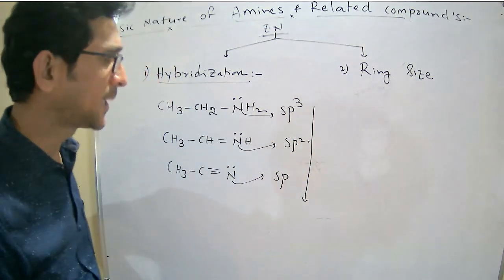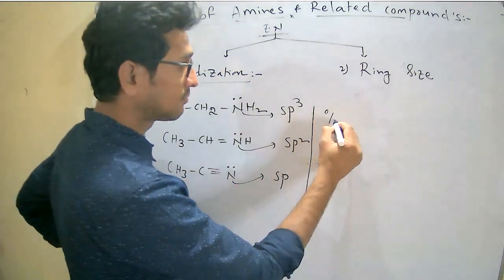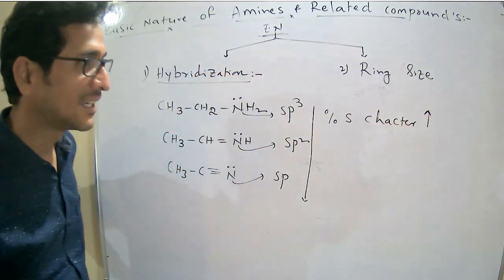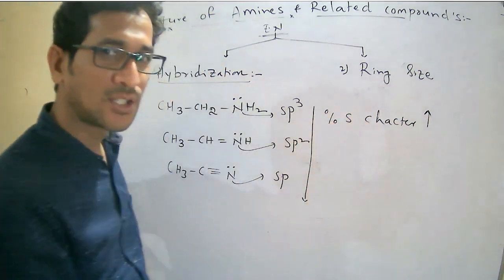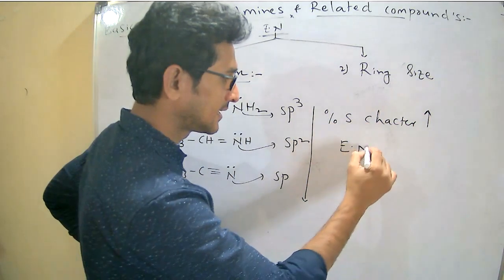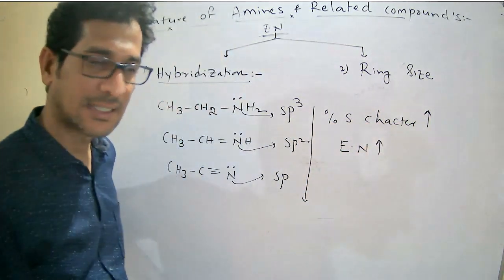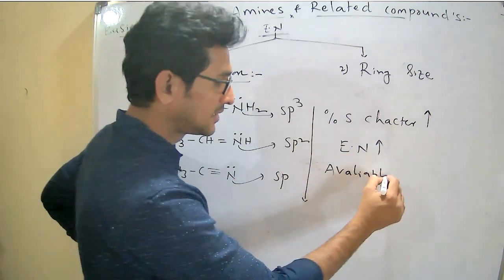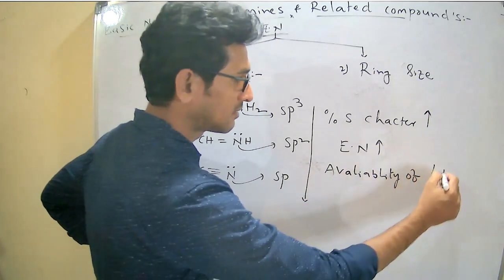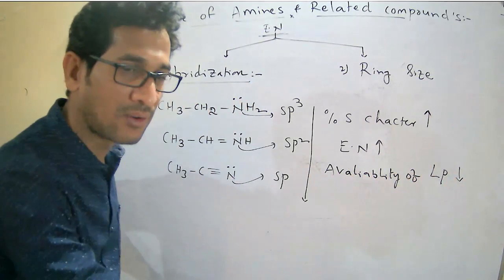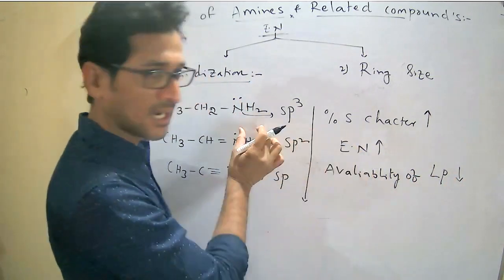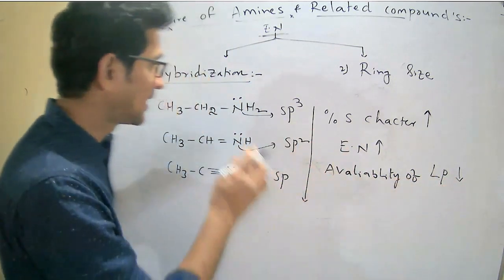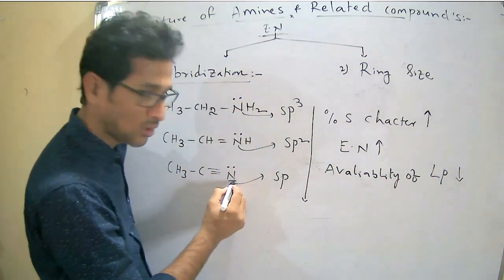From top to bottom, what is happening? The percentage of s character increases. As the percentage of s character increases, electronegativity increases. Once the electronegativity increases, the availability of the lone pair decreases, because electronegativity is nothing but electron withdrawing character.